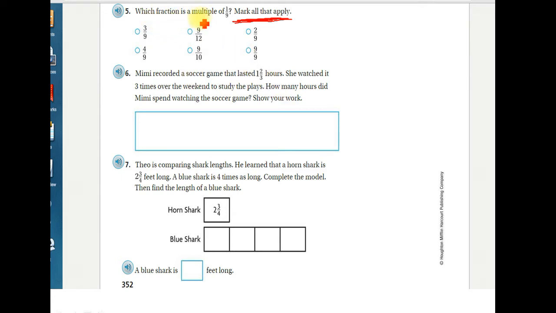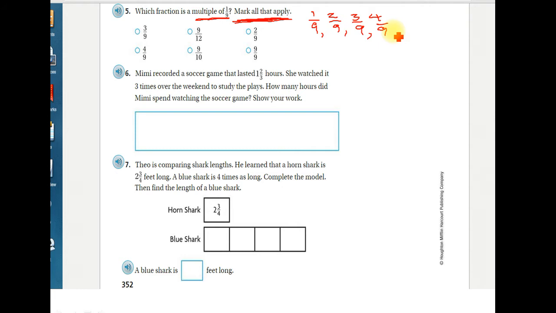So, multiple of 1/9. When we say multiples, it means we're counting by them. For example, if we're finding the multiples of 5, it's 5, 10, 15, 20, 25. We're counting by 5s. So in this case, we're just counting by 1/9. Well, 1/9, 2/9, 3/9. What would be next? Yeah, 4/9. And you can keep going. Well, when do you stop? Well, you can go as long as you want.